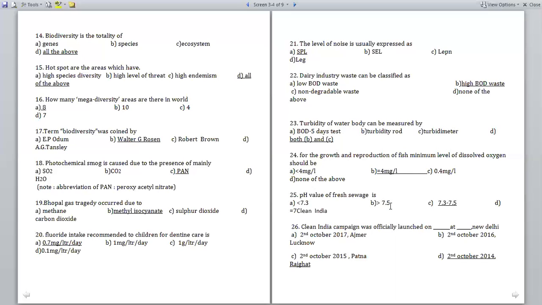So for the growth and reproduction of fish, the minimum level of dissolved oxygen should be equal to or greater than 4 mg per litre.